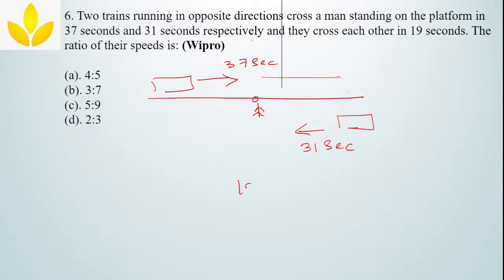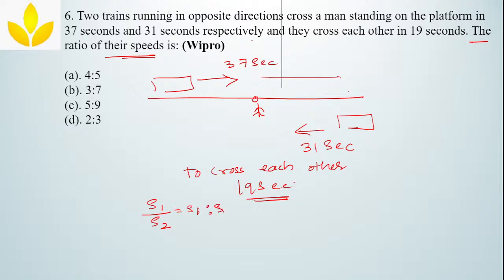they are taking 19 seconds to cross each other. Okay, they are taking 19 seconds. The ratio of their speeds is, now what they are asking, they are asking the speed of the train 1 or speed of the train 2, the ratio, which is equal to S1 is to S2. This is what you have to find out. Okay, those who haven't read it, please read the question.